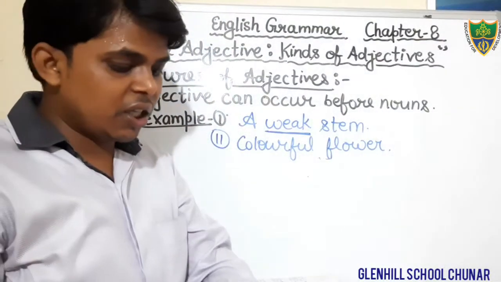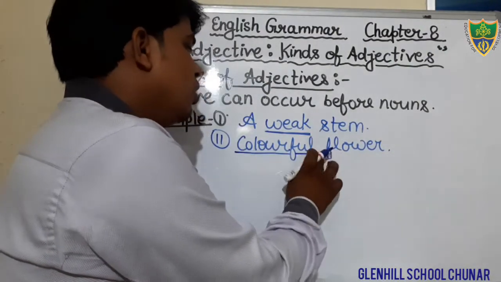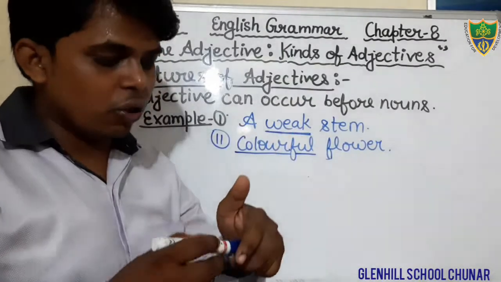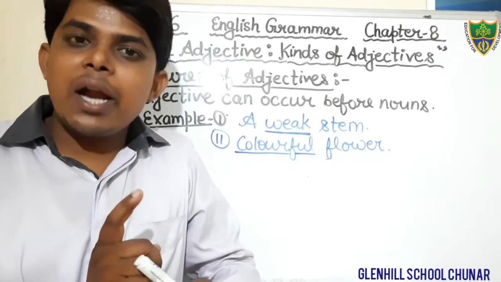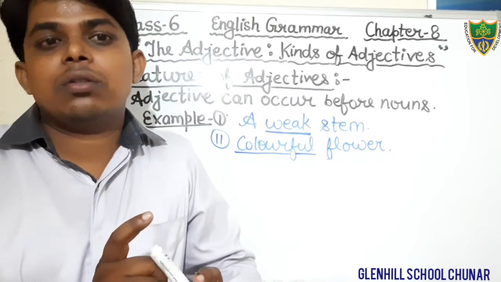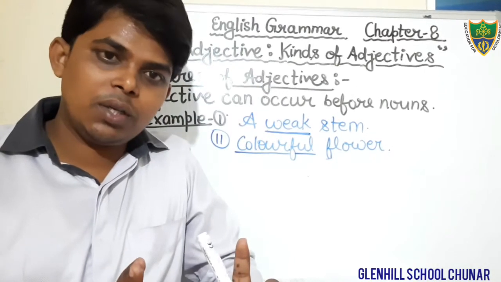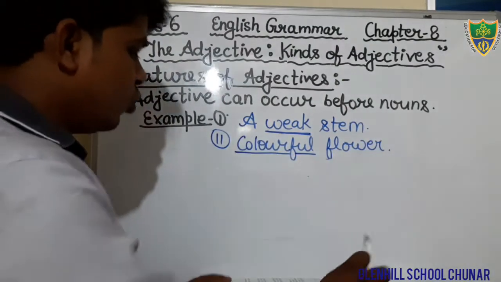And what is the describing word here? Colorful. And it is also used before the noun. So the first feature says that an adjective generally occurs before the noun. This is all about the first feature.